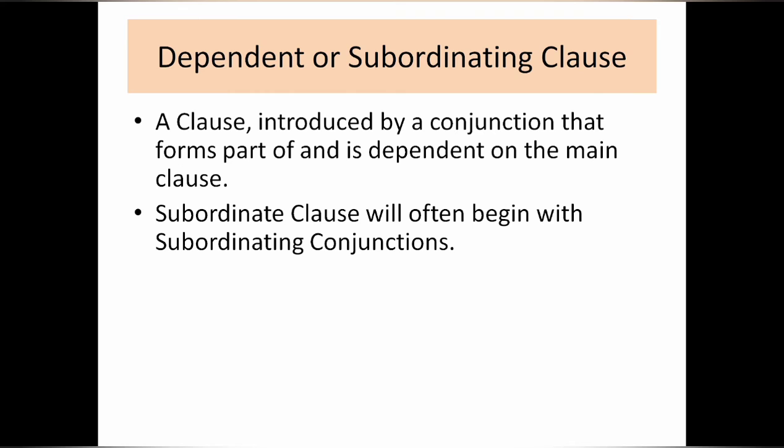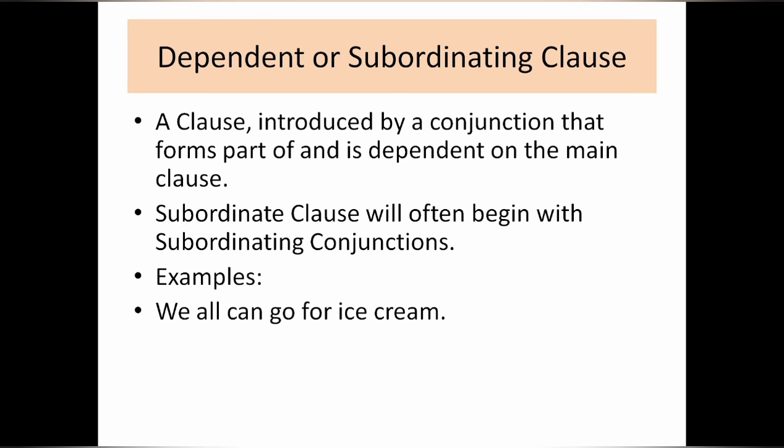But sometimes it becomes quite confusing and we cannot find it. So what is the trick? Here is the trick: a subordinating clause will often begin with a subordinating conjunction. This is the trick, so it will become clearer. Just go through the example and you can easily understand.